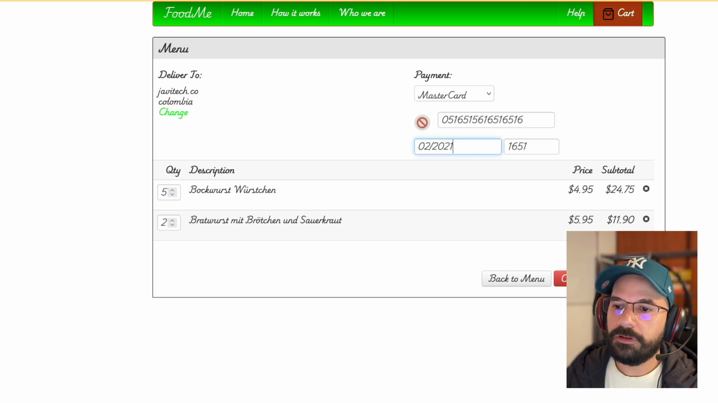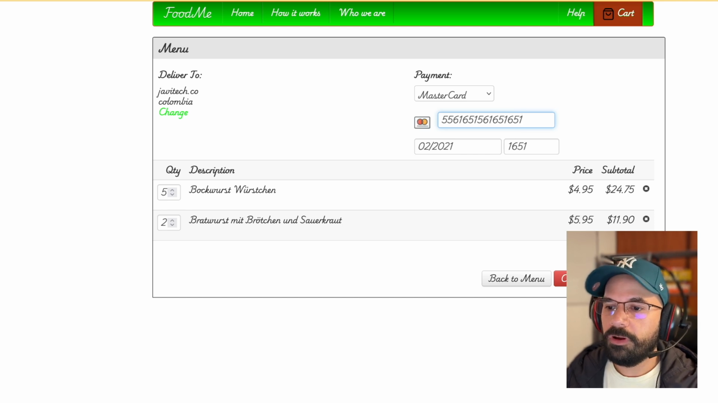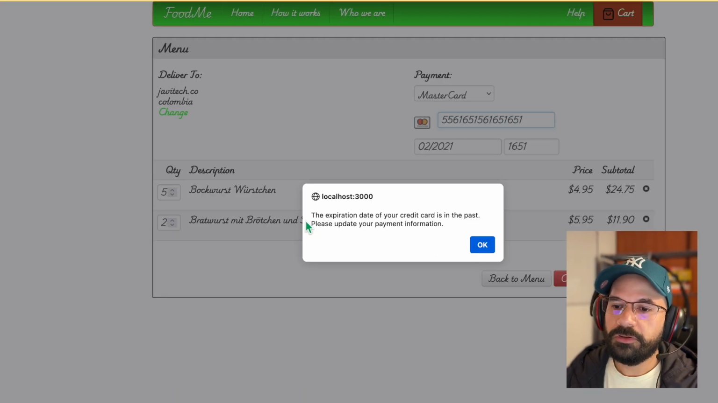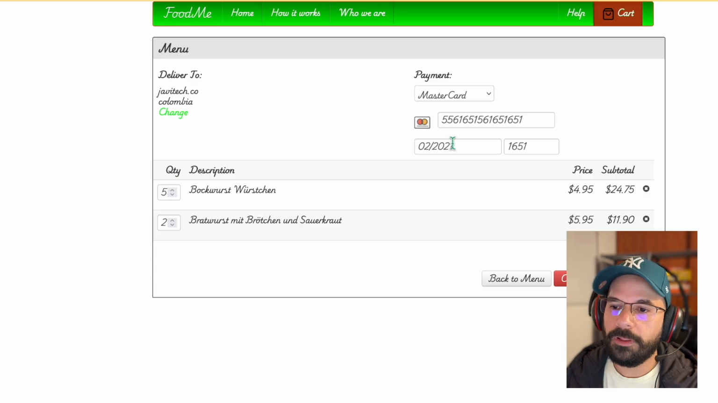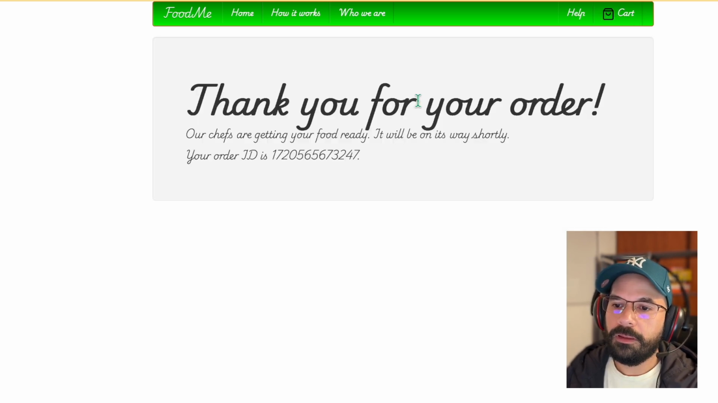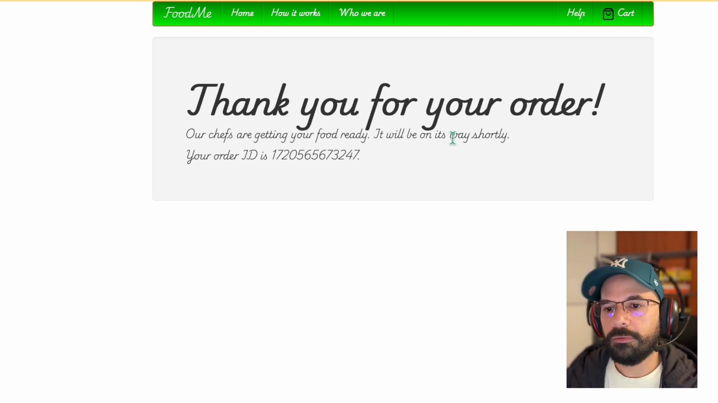If I change this, for example, to MasterCard, and I try to make the purchase, it also says a different error message, but this is related to the expiration date. I also added this validation, so the expiration date must be in the future from today. It says the expiration date of your credit card is in the past. Please update your payment information. If I use, for example, month 8 of 24, the order is placed. So that's another validation that I did.